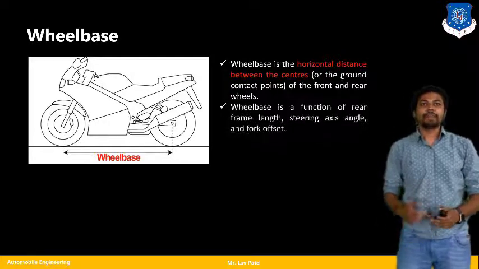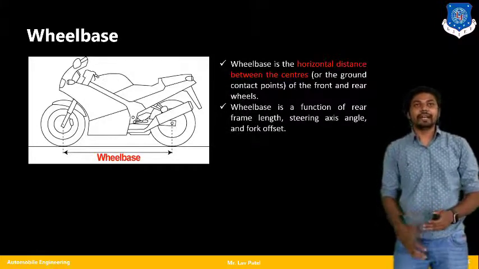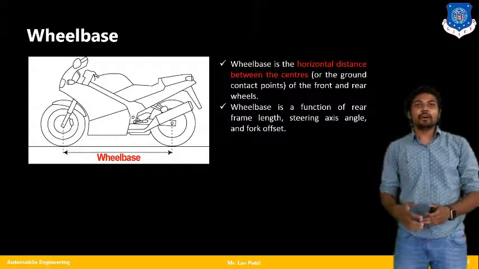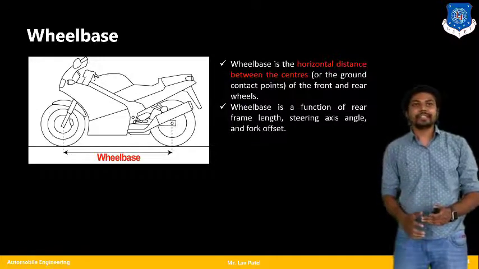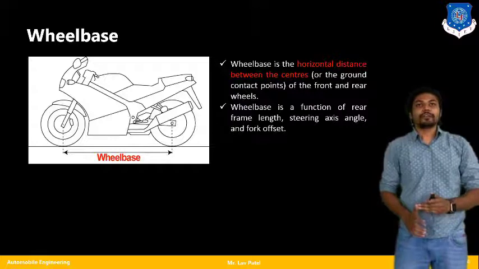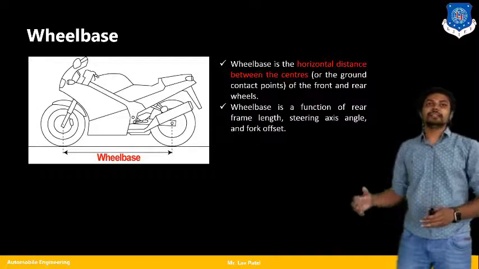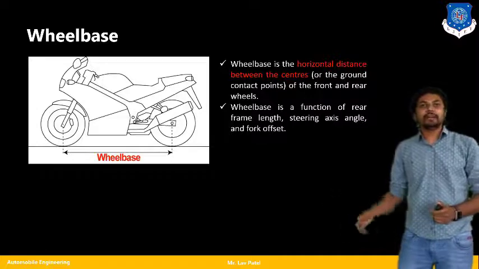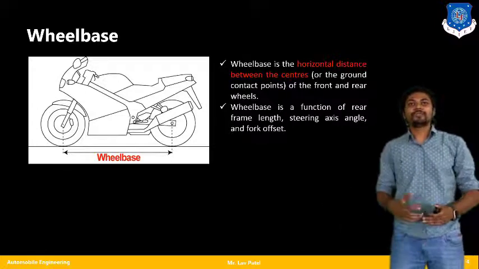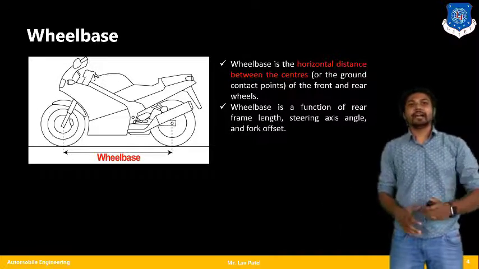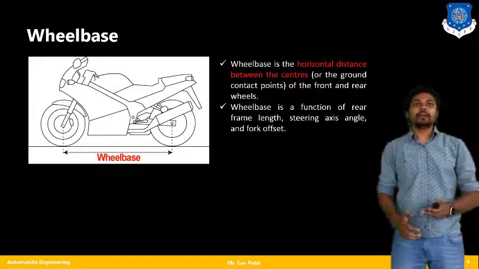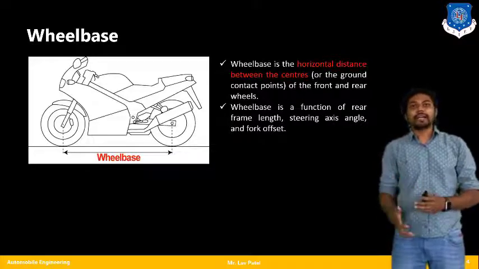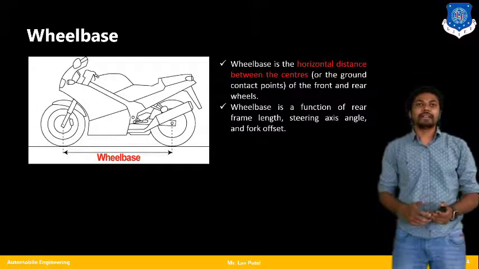This is its definition, and it is a function of rear frame length, steering axis angle and fork offset. Basically this is a very simple parameter, and we have to see how controlling or driving conditions are affected if we change the wheelbase of the vehicle.